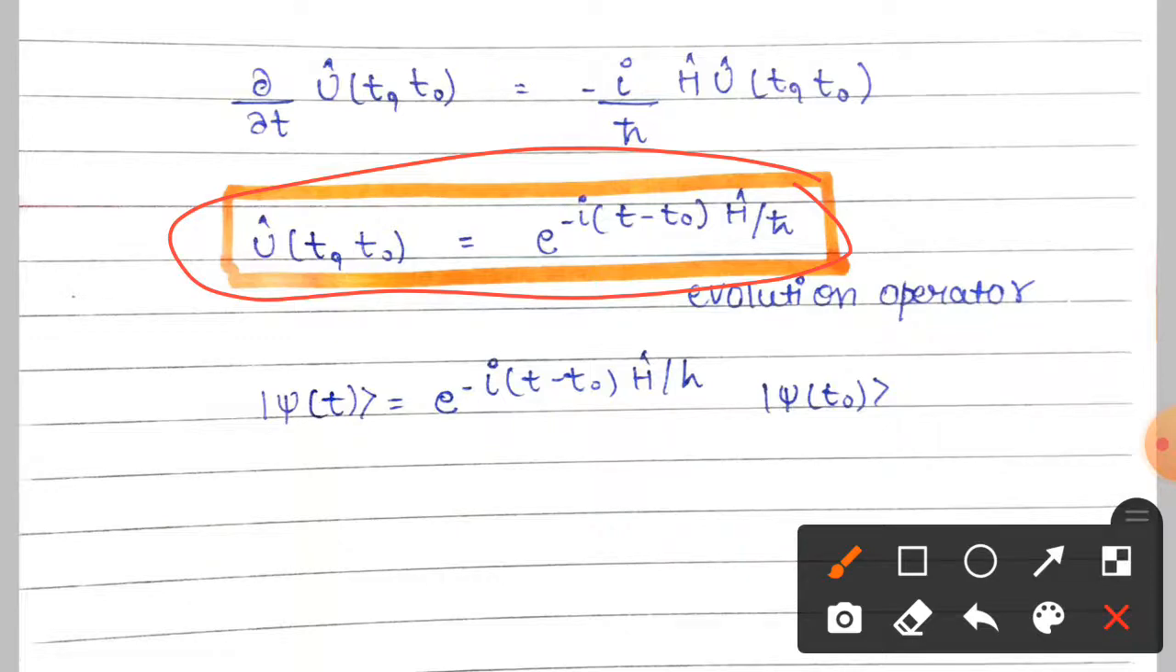And the final energy state equals e to the power minus i (t minus t naught), which is final time minus initial time, H upon h cut, times the initial state. Okay, so this is our evolution operator, and for the evolution operator we use a unitary operator, because the unitary operator deals with the initial and final state of the system, like how they evolve.